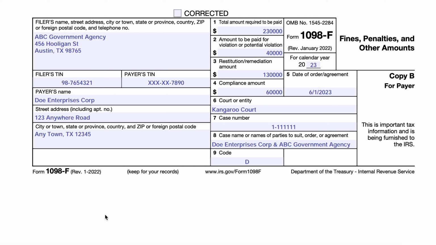So this is probably not going to be a tax form that many taxpayers see. However, we'll go over it in a little bit of depth. The first question that most people ask is, what can I do with Form 1098-F if I receive it? So there may be possible ways to take a tax deduction if you receive this form, but in general, the IRS does not allow tax deductions for amounts you paid because you broke the law.